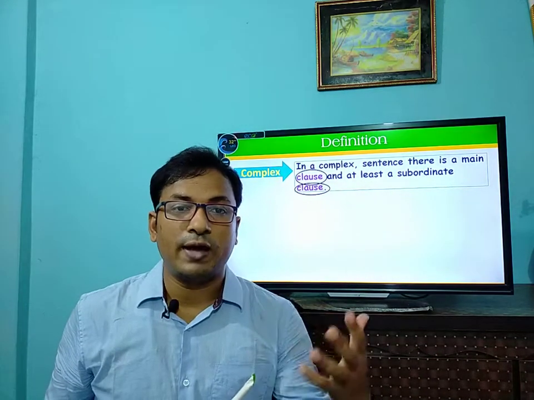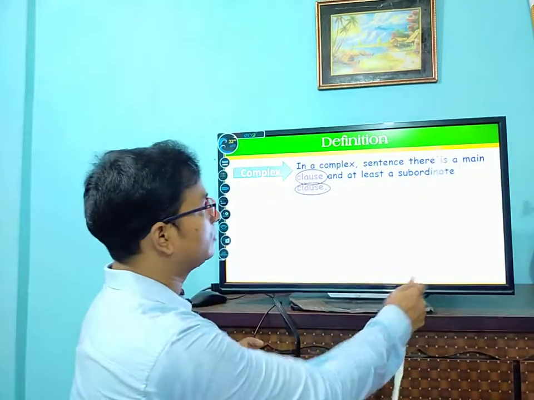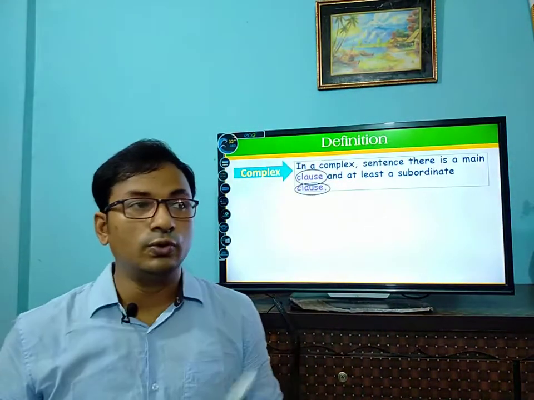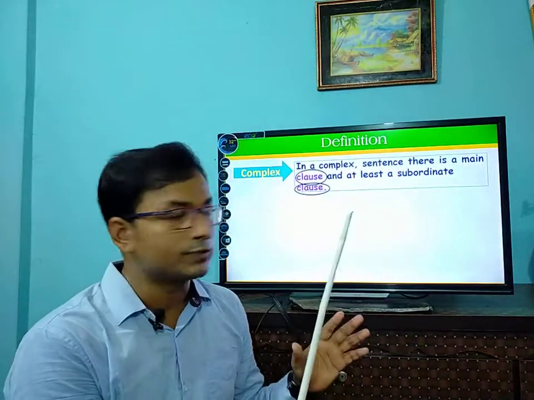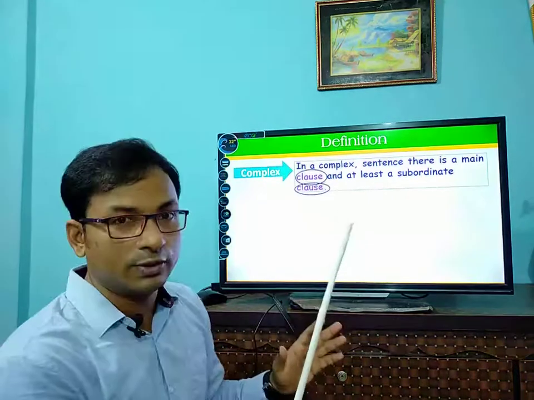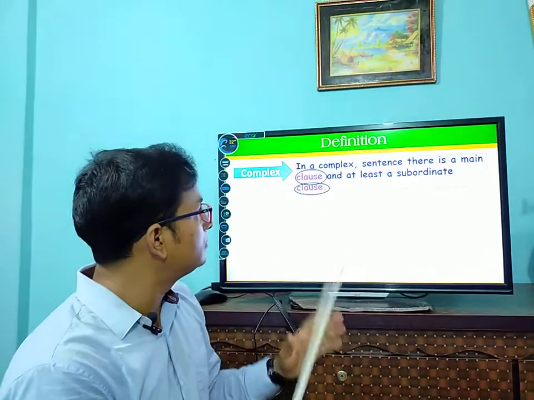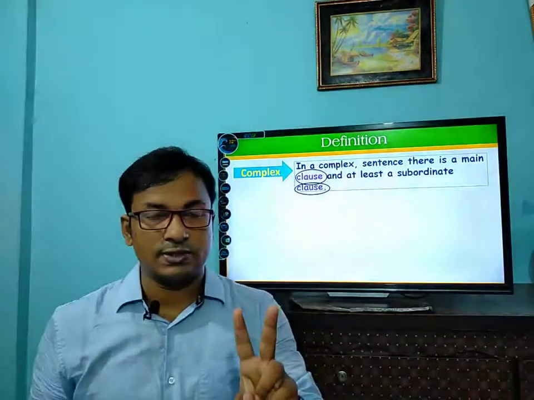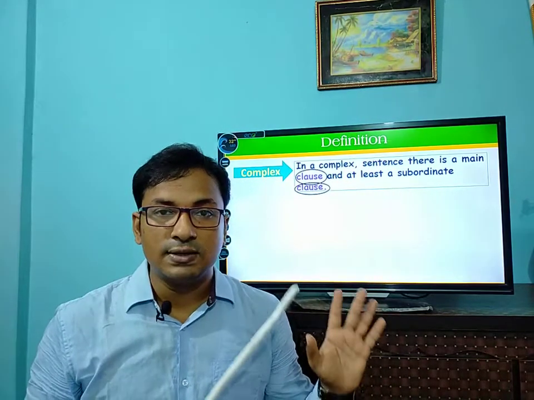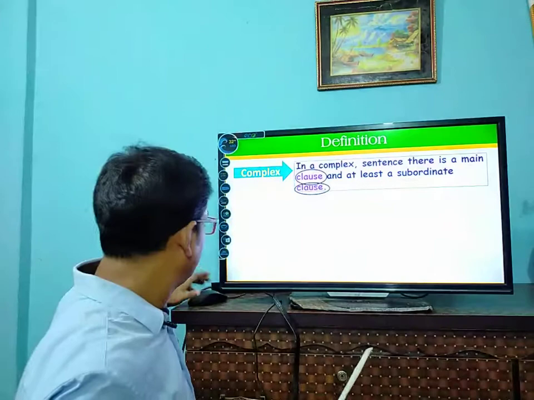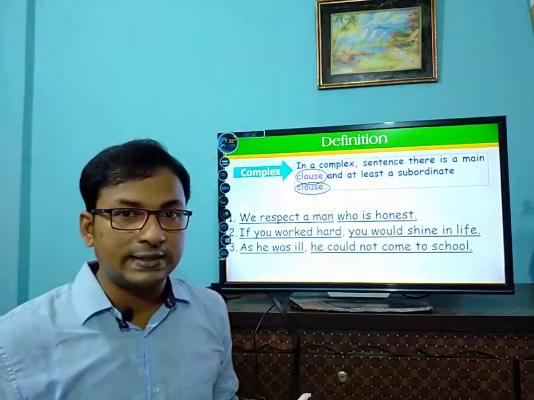We find a new word, clause. Okay, there is a main clause and a subordinate clause. We will discuss the clause later. So this is a new term for you, clause, main clause and subordinate clause. In the definition of complex sentence we have just found two clauses. One is a main clause and another one is a subordinate clause. Okay. So examples. These are the examples of complex sentence.